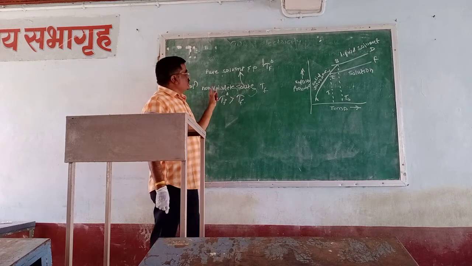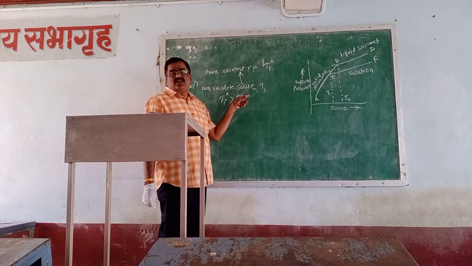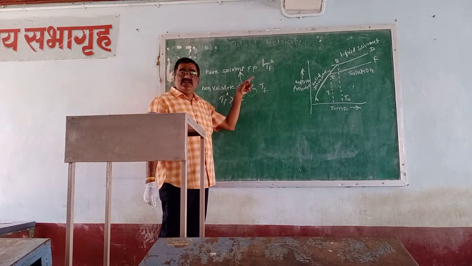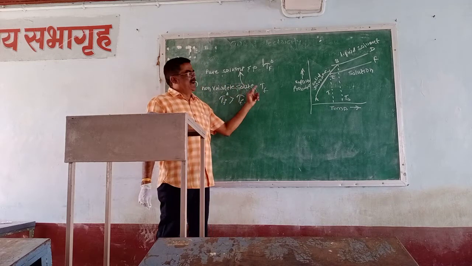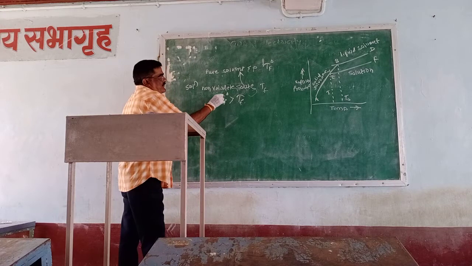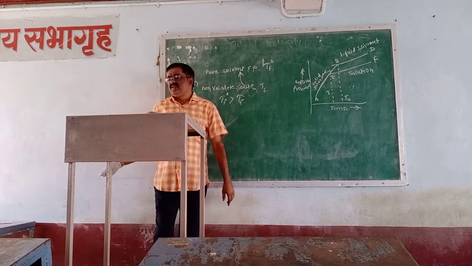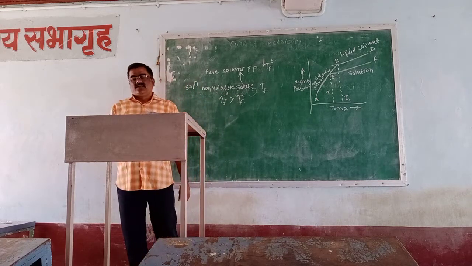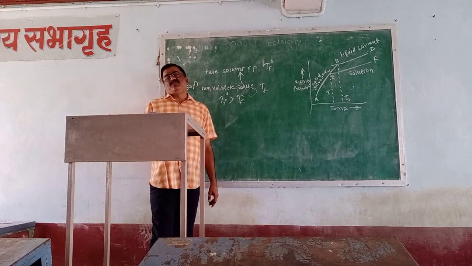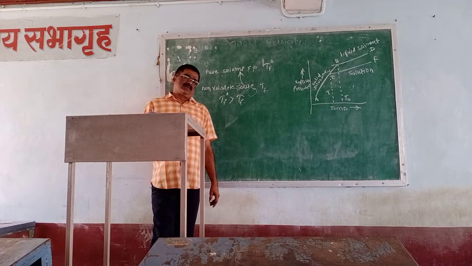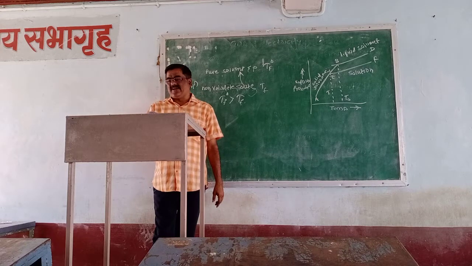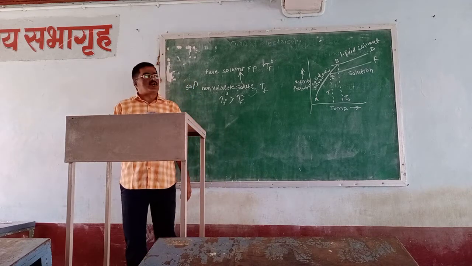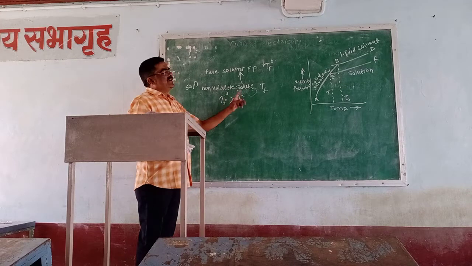When the non-volatile solute is added, the freezing point decreases. So T_F naught is greater than T_F. The difference between the freezing point of the pure solvent and the solution in which the non-volatile solute is added is called the depression in freezing point.